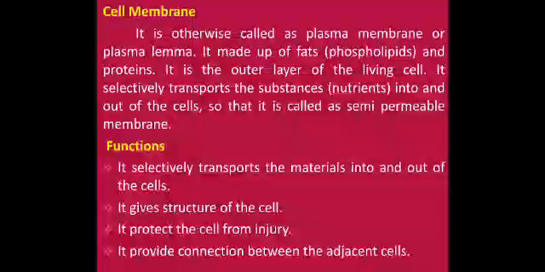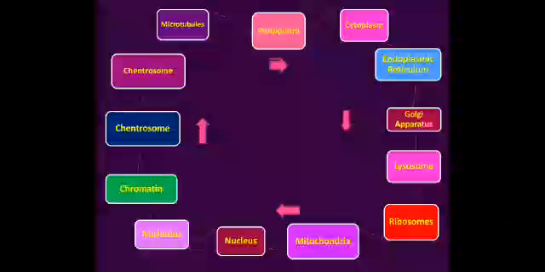Now discuss the functions of the cell membrane. One, it selectively transports materials into and out of the cells. Second, it gives structure to the cells. Third, it protects the cell from injuries. And fourth, it provides connection with the adjacent cells. Next, move on to another slide. These are the parts of the cells.